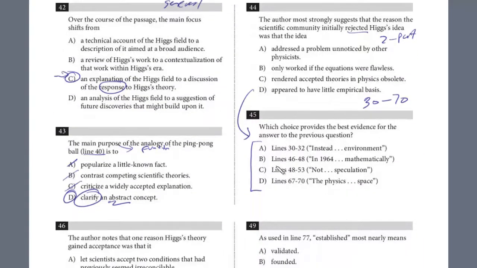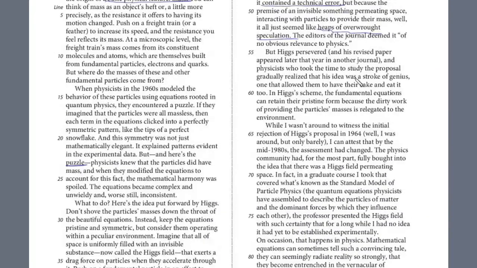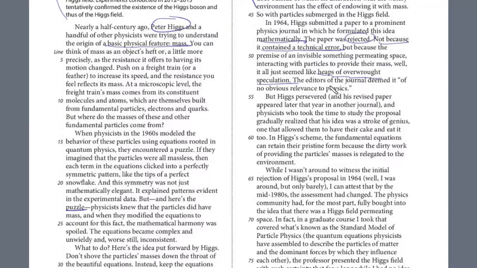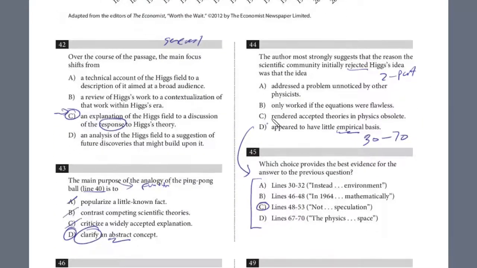All right, so we definitely think it's C for the evidence, and then what's the answer for 44? It had little empirical basis. Empirical means really based on evidence or can be observed, and it said if you look back, let's just go read this again, where it said it was just overwrought and with speculation. So they're stating that it was just based on theory. There wasn't any evidence to confirm it. There was no empirical basis. And so that was a two-part question. It is D and C.